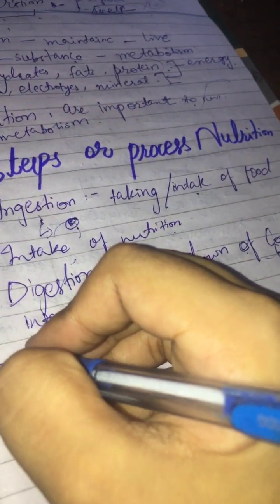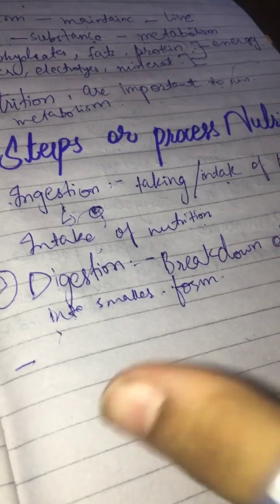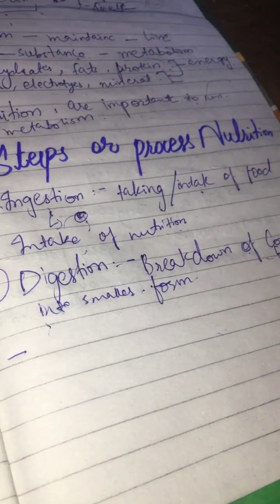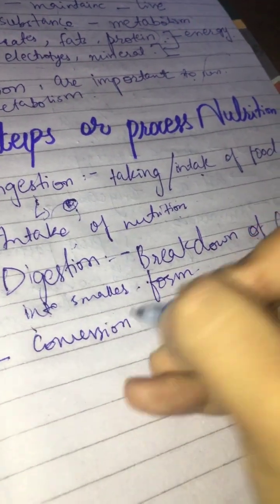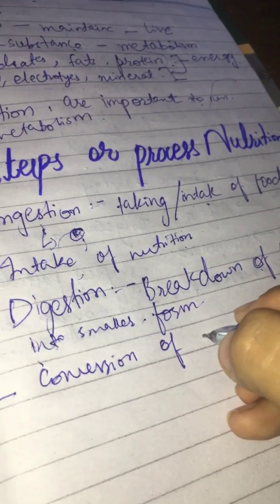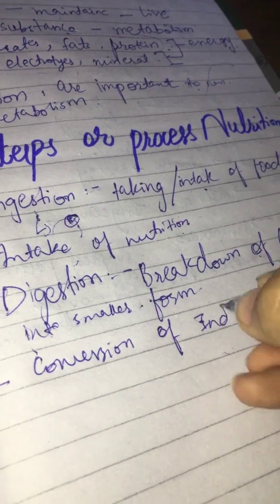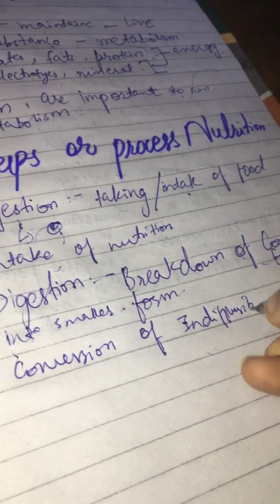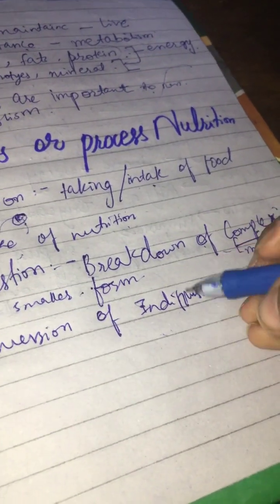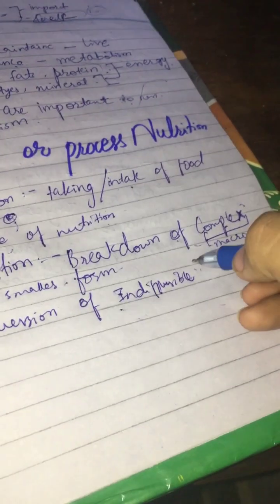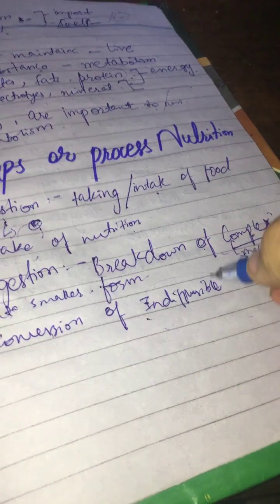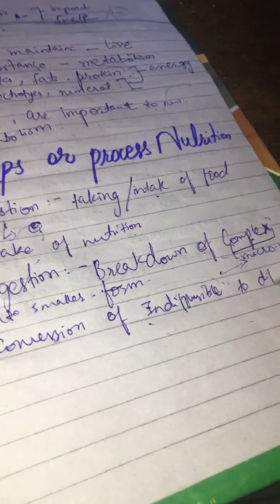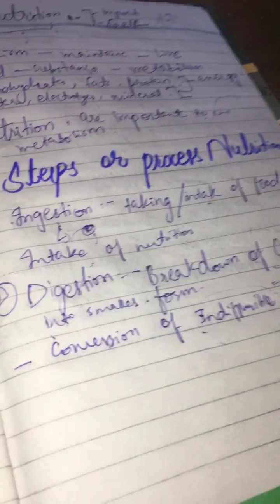Digestion can also be known as the conversion of indiffusible to diffusible particles. Again, we're talking about macromolecules which cannot diffuse. So conversion of indiffusible to diffusible particles is also known as digestion.